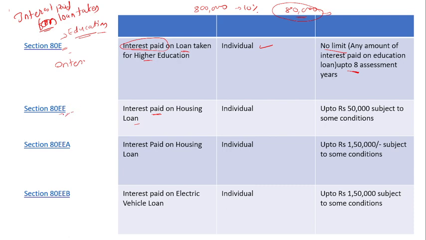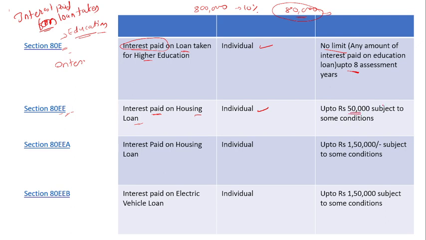Okay, here is section 80EE. Section 80EE is for the house loan. If you take a housing loan and you are paying interest on this loan, the eligible person is an individual, and you will get up to 50% of deduction.